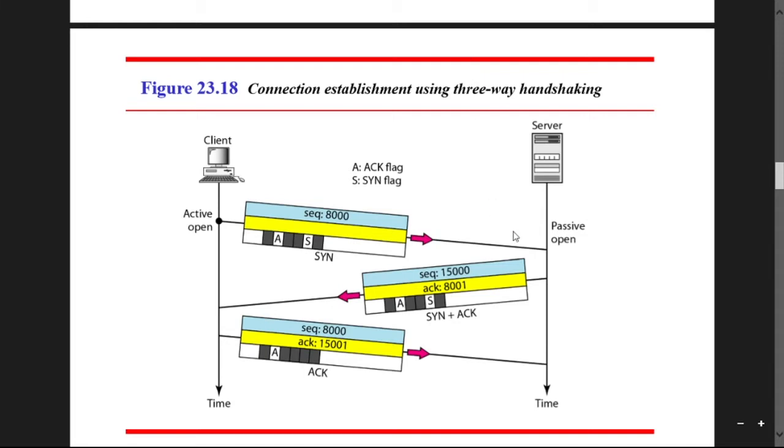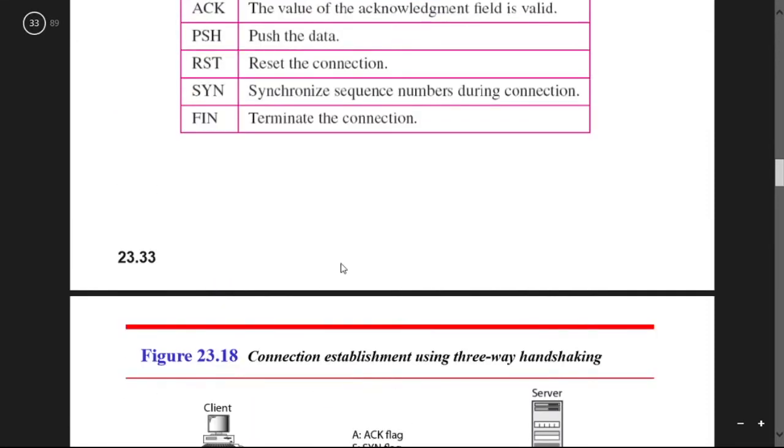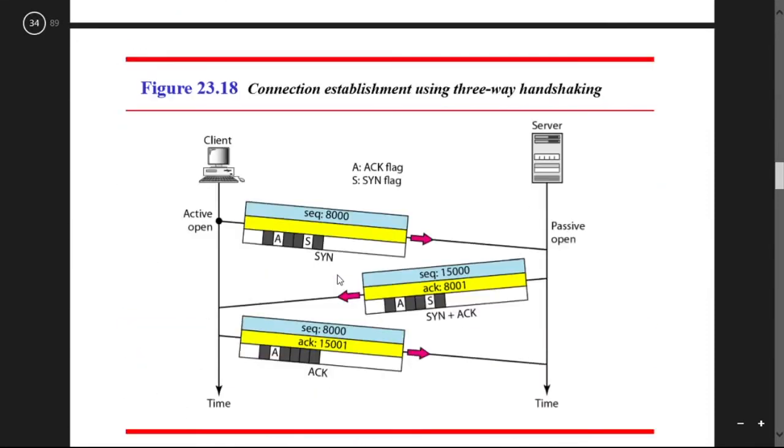Then the server provides data through this communication line, and it can pass the SYN and acknowledgement both. At first we pass the synchronizing field, the synchronization sequence number during connection.